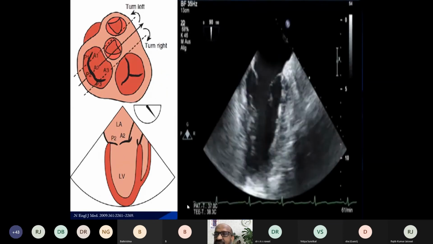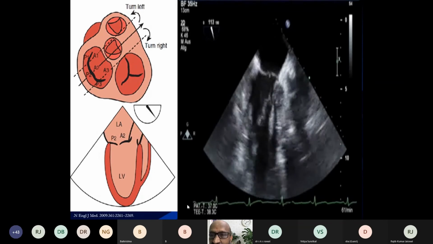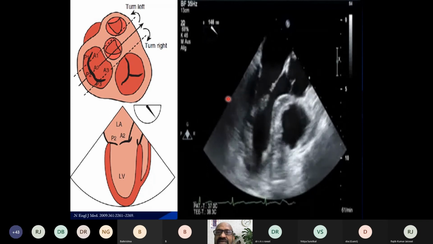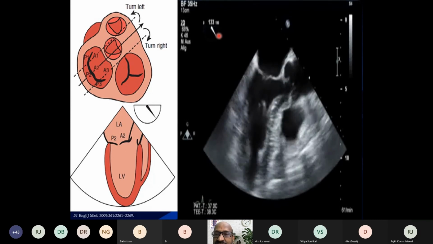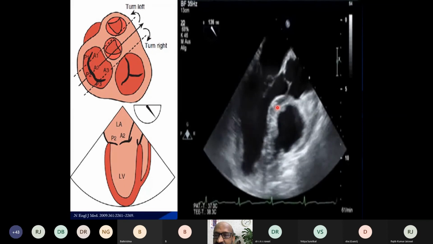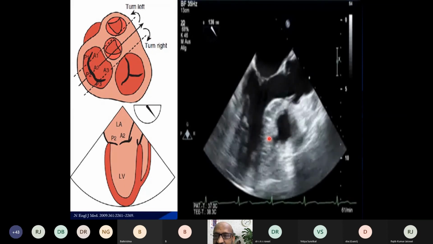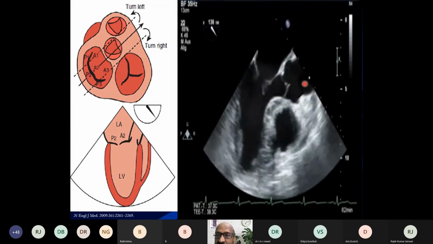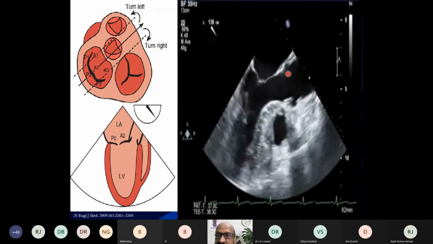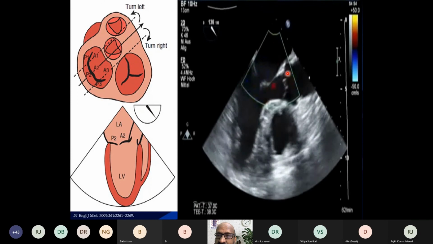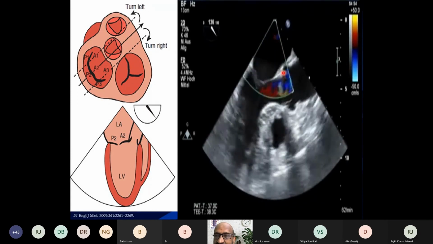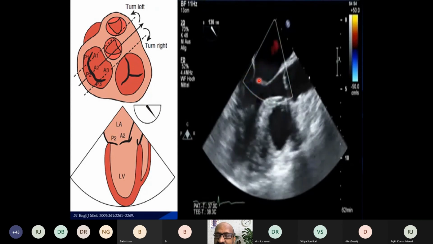The next view is the mid-esophageal long axis view. This is also called the LV long axis. The multiplane angle here is increased to about 120 to 140 degrees. Left atrium is seen in the near field, left ventricle here, interventricular septum, the right ventricle, the aortic valve. This is the right coronary cusp. This is the non-coronary or left coronary cusp, and you have the anterior mitral leaflet, posterior mitral leaflet.